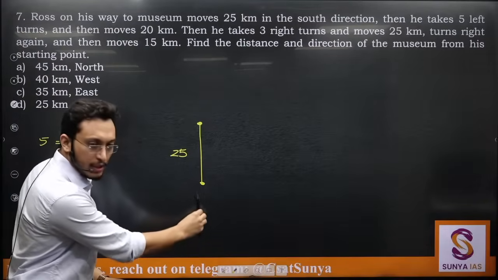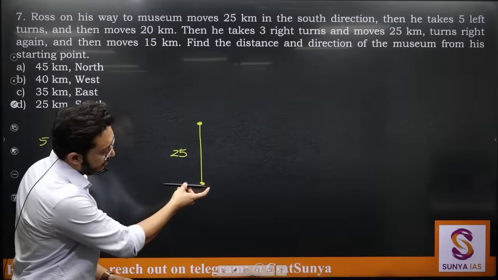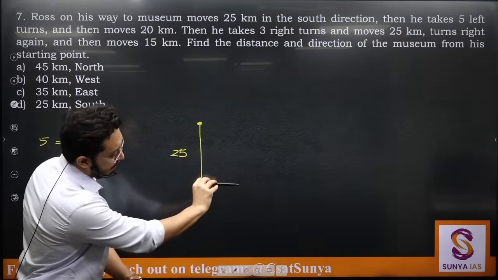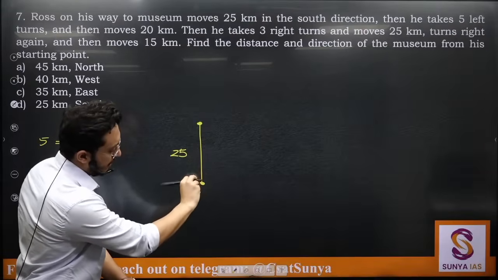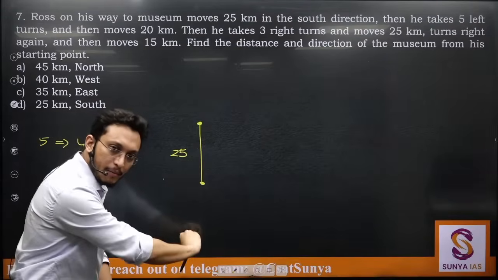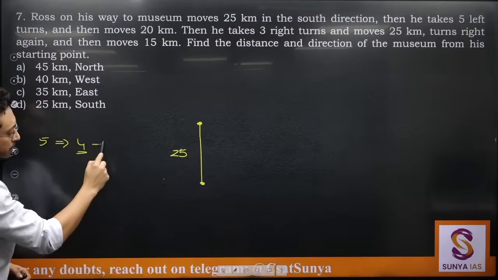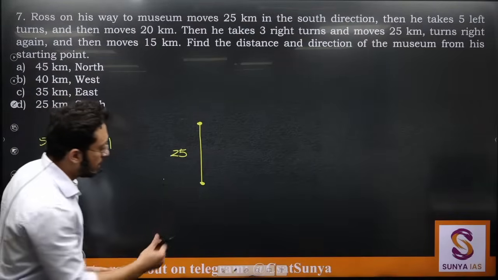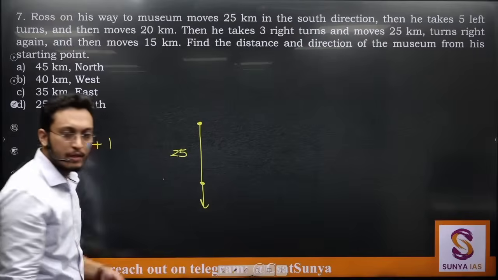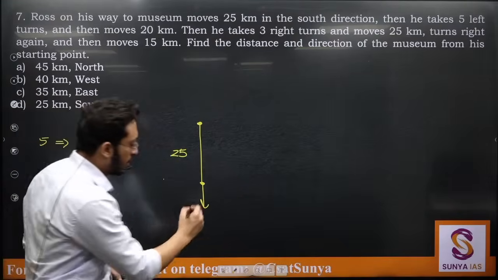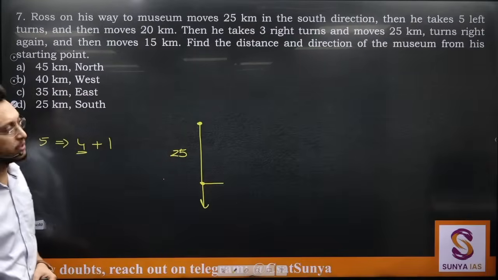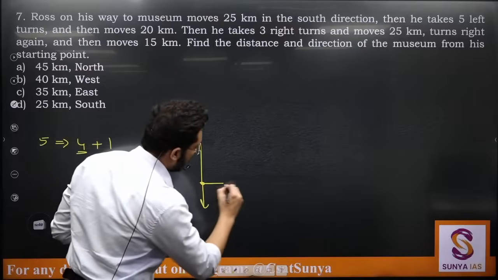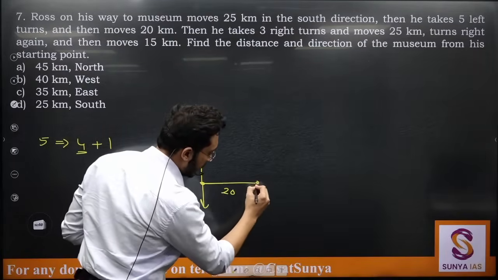So he was facing here, 1 left, second left, third left, I'm turning right, sorry, 1 left, second left, third left and fourth left. He'll again be in the same direction after 4 left turns. In effect I need 5 left turns, which means 1 left turn only. So here he was facing this side, he will take a left turn and start moving in this direction. कितना चलेगा? He moves 20 kilometers. So from here he is moving 20 kilometers. He reached till this point.